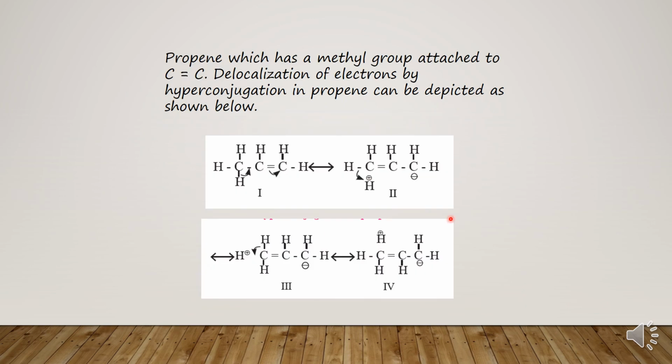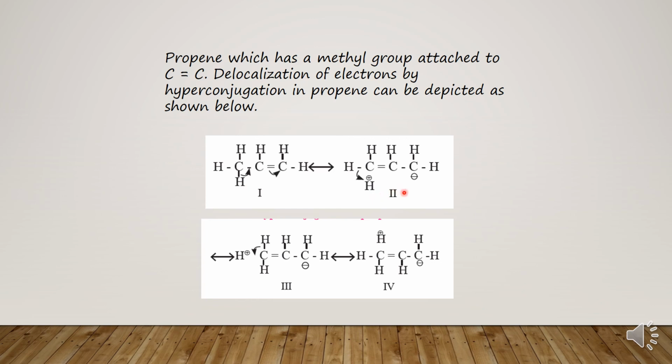Similarly, children, delocalization of electrons by hyperconjugation in propene. What is happening? This is the methyl group bonded with this carbon atom, and there are hydrogen atoms with this carbon atom containing a sigma bond. Then what will happen? The pi electron will shift to this carbon atom, giving it a negative charge, and this hydrogen atom becomes a hydrogen ion.